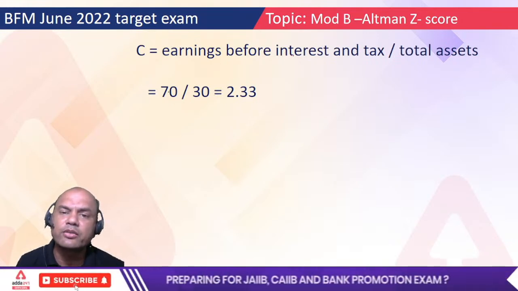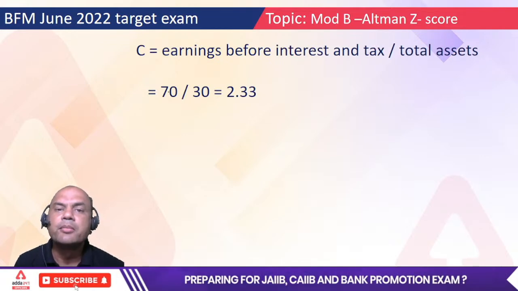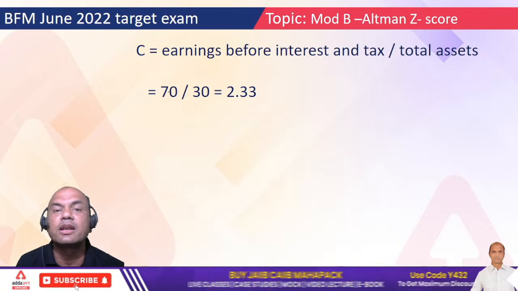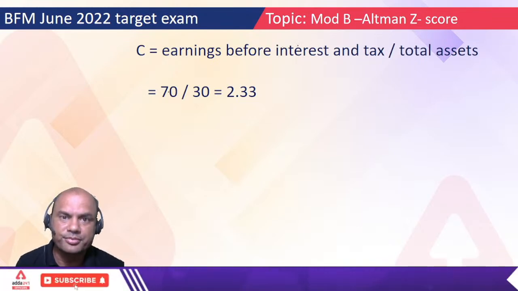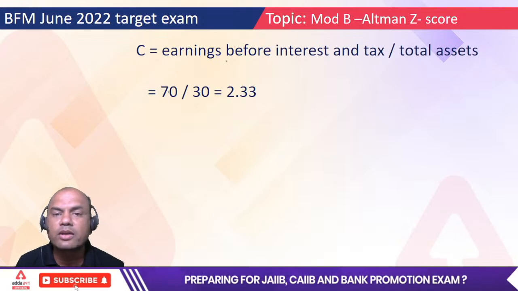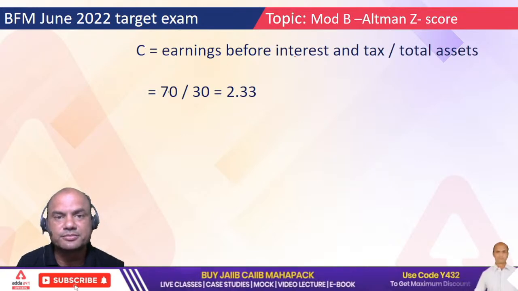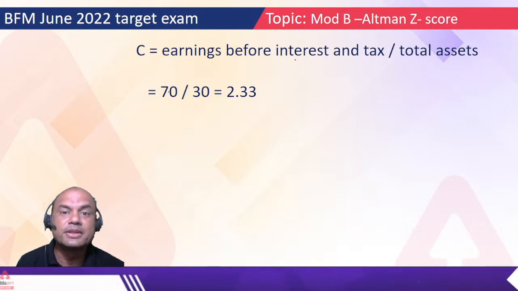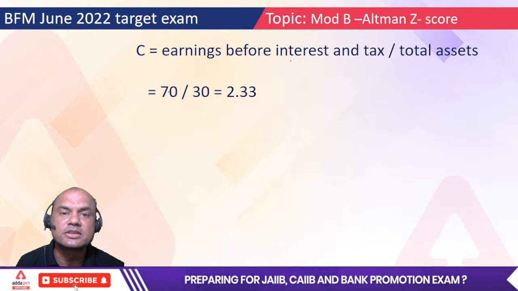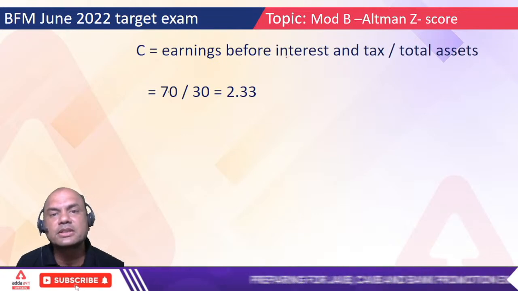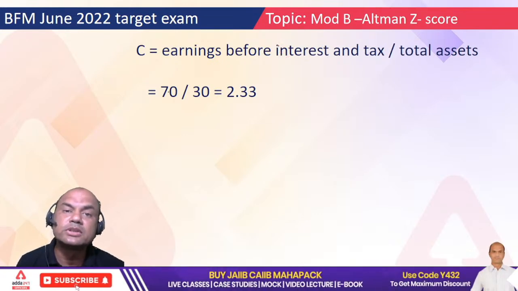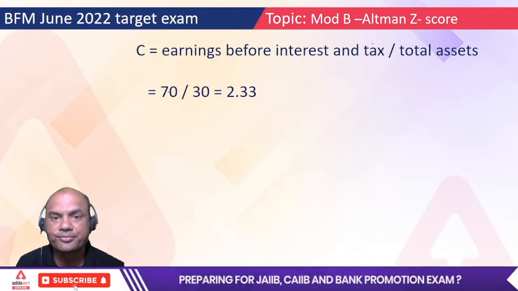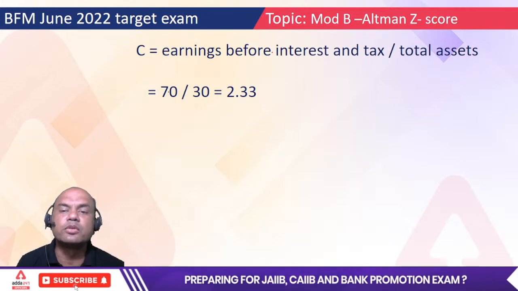Why didn't we subtract this interest and taxation? Because remember, interest and taxation is a part of government regulatory or compulsory payment. Before this, whatever amount comes is my income actually. EBIT is called the core profit. This is what I've earned from my business. After that, I've subtracted depreciation and amortization, and even those are a part of my business. But interest and taxation are for external agencies. So that's why EBIT is always taken over here.